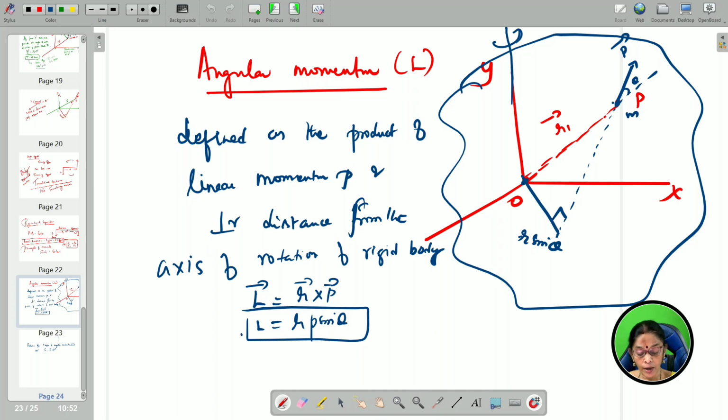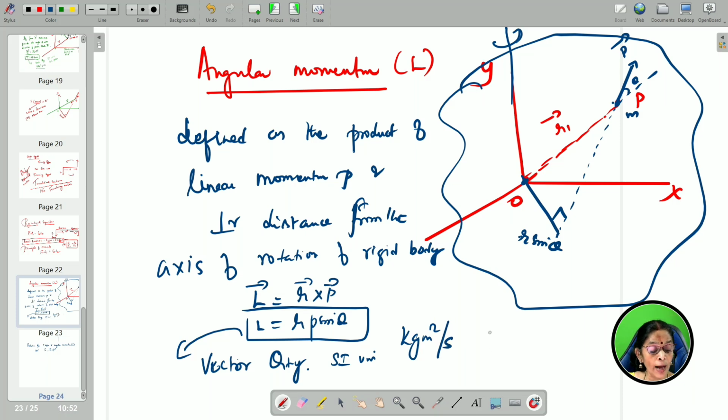Is it a vector quantity? Yes, it is a vector quantity. You have not written. Can you write that? Vector quantity. What is the SI unit of angular momentum? This is kilogram meter square per second. What is the dimensional formula of angular momentum? r is L, p is what? Momentum. Momentum is mv, right? So, M L square T power minus 1. That is the dimensional formula. You can check the same.